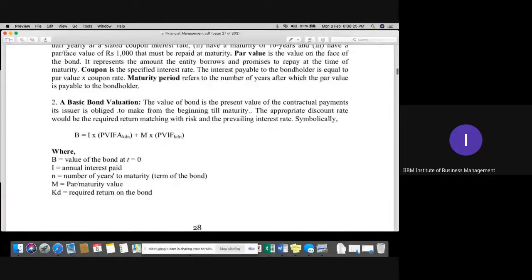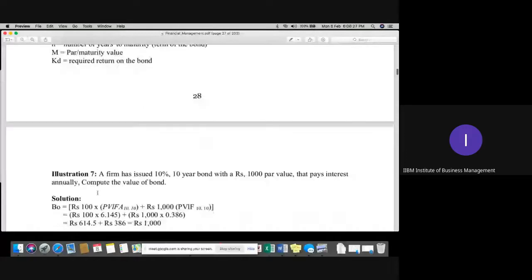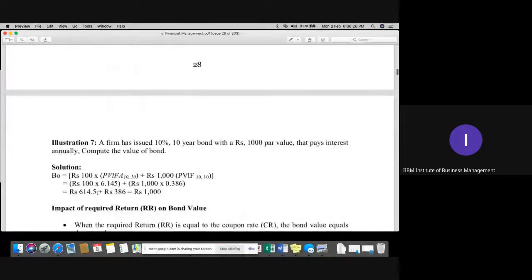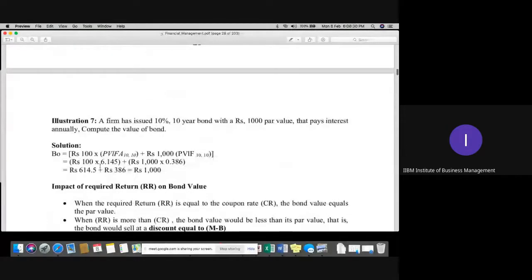We'll take a very basic example first, and then you will definitely be able to understand. A firm has issued a 10%, 10-year bond with 1,000 par value. Par value means it will be at face value. It pays interest annually. Compute the value of the bond. What is the interest amount we may receive?